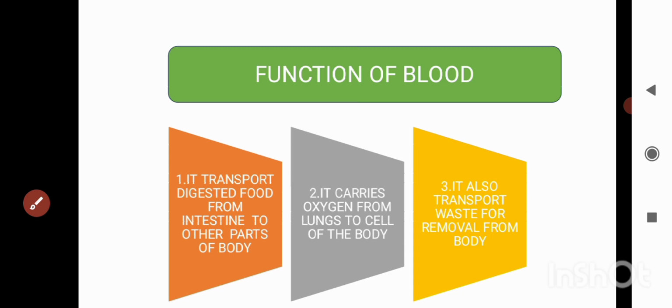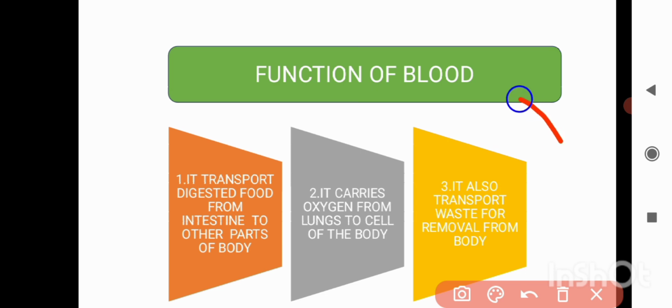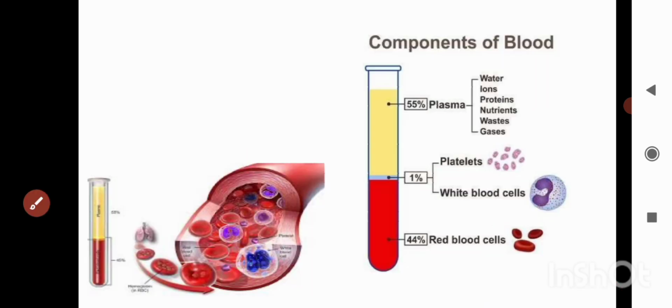Third, we also generate waste material. So this waste material gets dissolved in the blood and is transported to the organ that can remove it, like the kidney. Okay, so I hope you get the function of blood. Now we are going to study the components of blood.